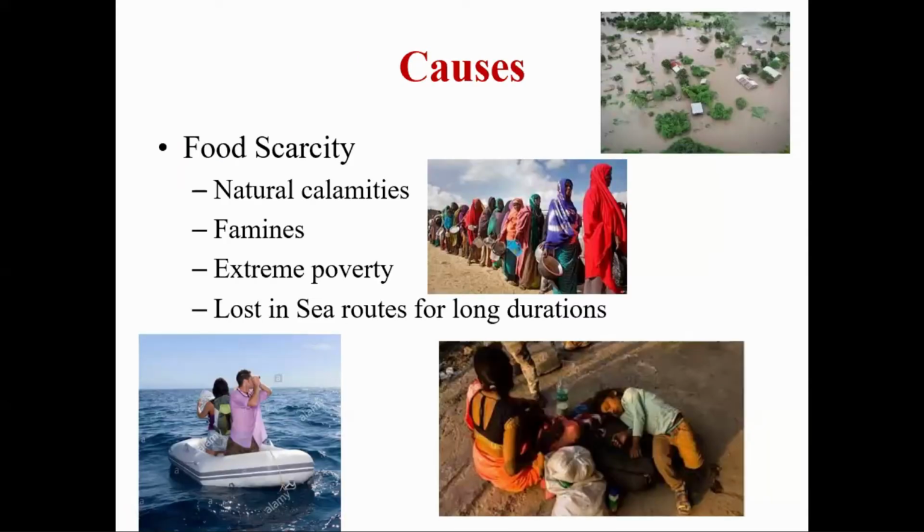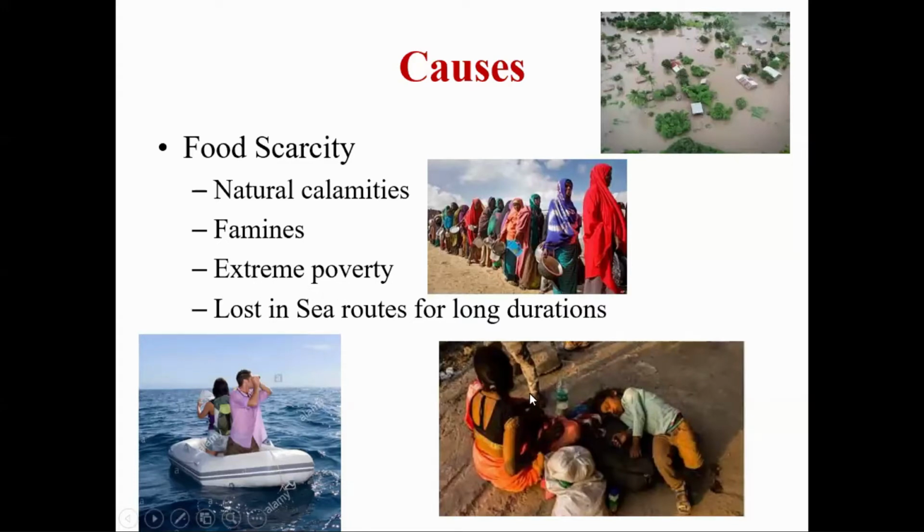The major cause of starvation is food scarcity, and food scarcity may occur during natural calamities, that means disasters, like floods and earthquakes. During natural disasters, what happens? Food scarcity occurs, so people may go into starvation. Next, due to famines and extreme poverty.